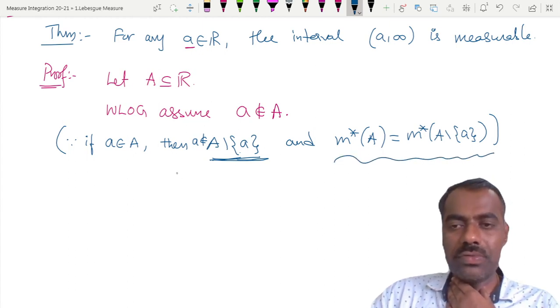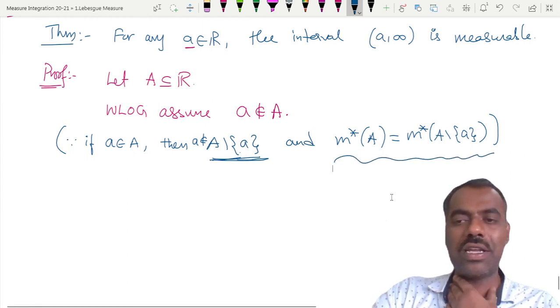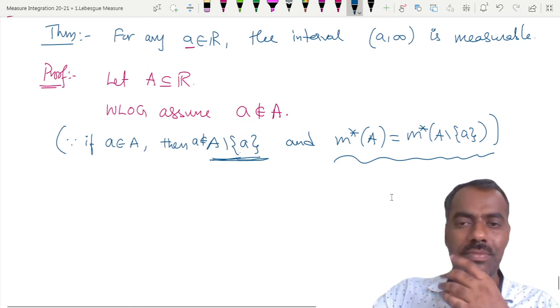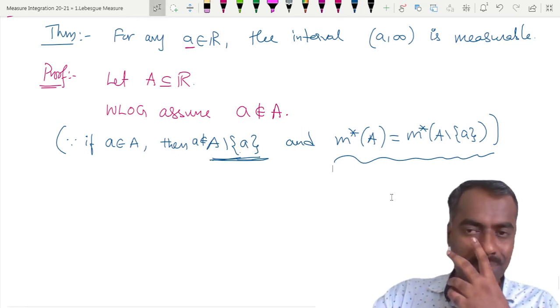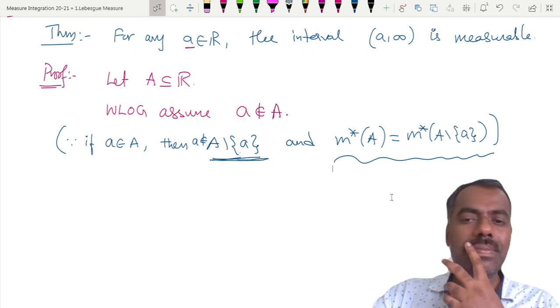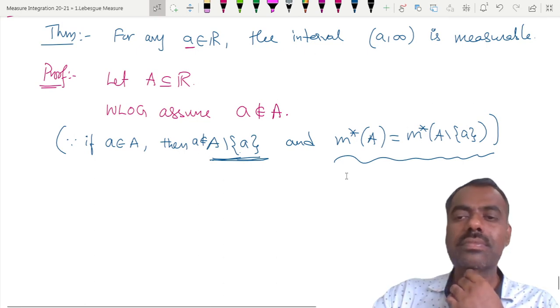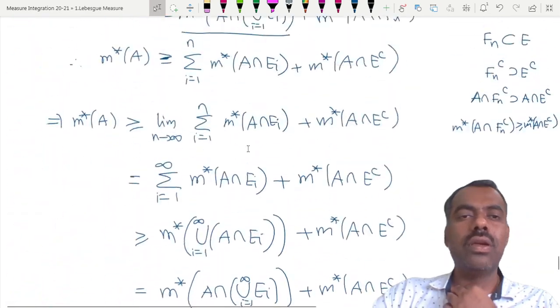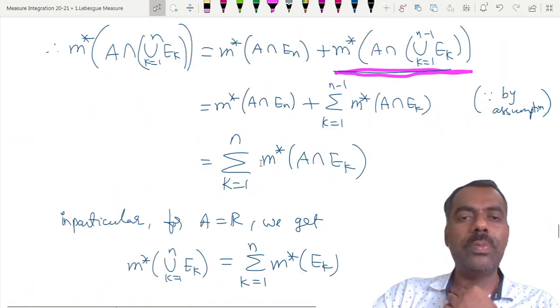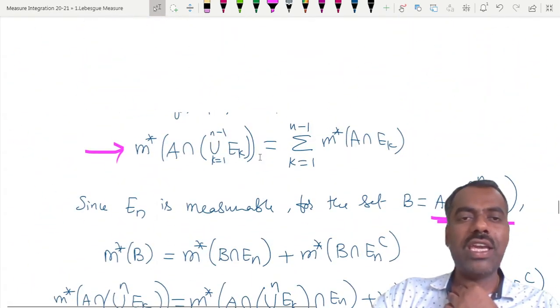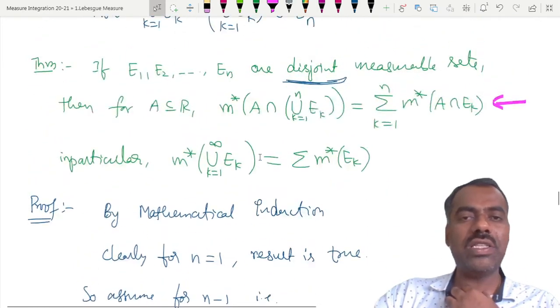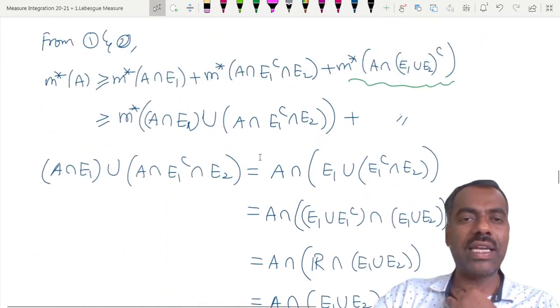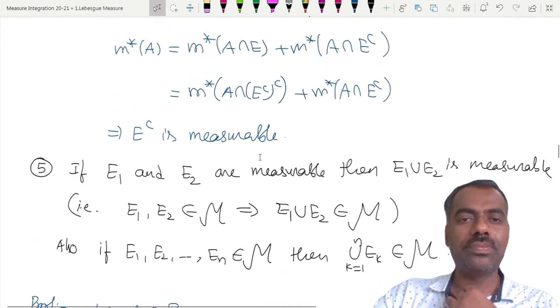Now tell me why this is true. Why is m star of A same as m star of A minus {a}? If you see, today we proved one result: if m star of A is 0, then m star of A union B is equal to m star of B only, right? Yes or no? Yes, sir.